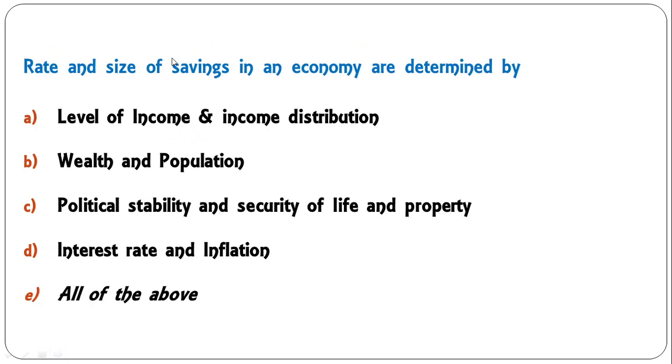Next question. Rate and size of savings in an economy are determined by level of income and income distribution, wealth and population, political stability and security of life and property, interest rate and inflation. So dear learners, the rate of saving in an economy and the size of savings are determined by all these factors. Just make sure these are the factors on which the rate and size of the savings depend. So the correct answer to the question is all of the above. Okay, moving on to the next question.